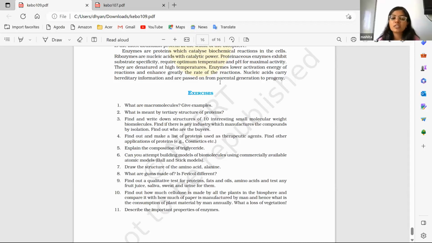It is given in the chapter very nicely. The description, if you are writing it for the exam, you should write the whole point. All the points should be mentioned for getting full marks.